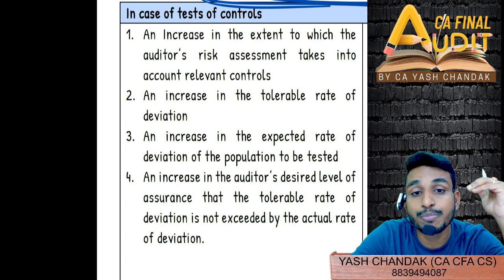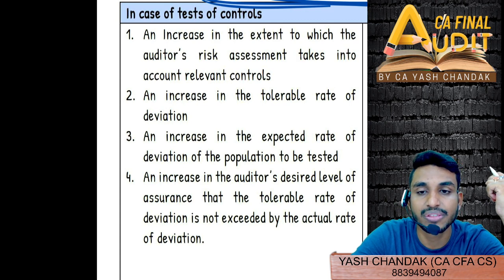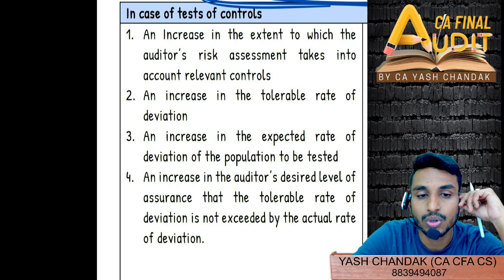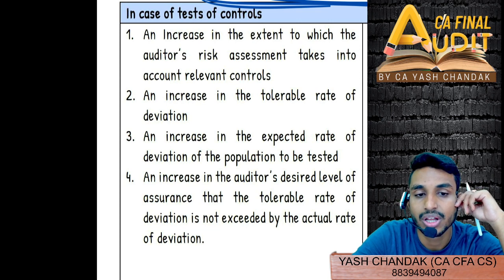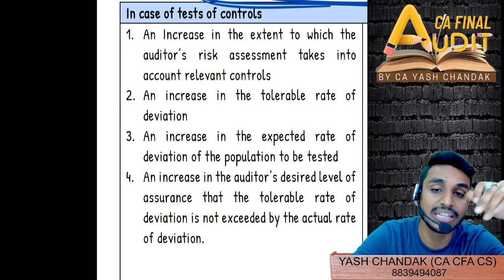An increase in the expected rate of deviation in the population to be tested. Now there is an increase in the expected rate of deviation. What do you think? Sampling will increase or decrease? Nupur is saying increase. Yes, sir. Increase. Everyone is saying increase. Correct. So now since you expect the rate of deviation is already high, then you will definitely increase your